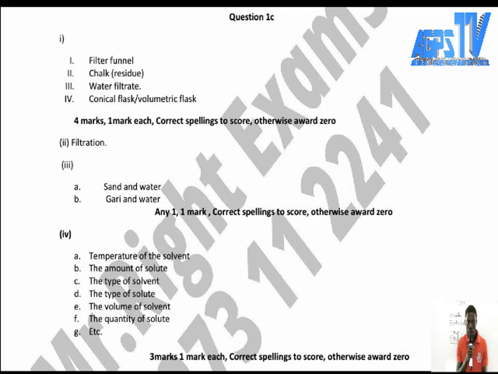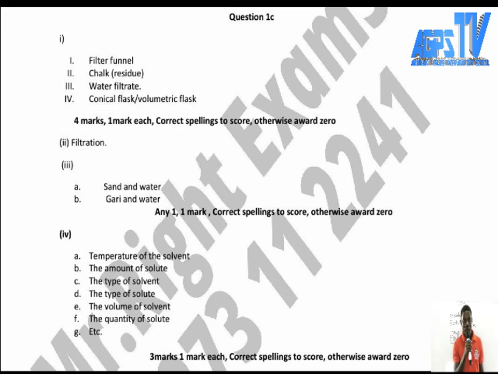Filter funnel. I is chalk or residue. If you can't spell the word residue, just write chalk. It is in the question, so you can just look at it and write it there. Chalk or residue. Then the next is water, filtrate. Or you can just write filtrate. If you write filtrate, it is accepted. And the last one is what?